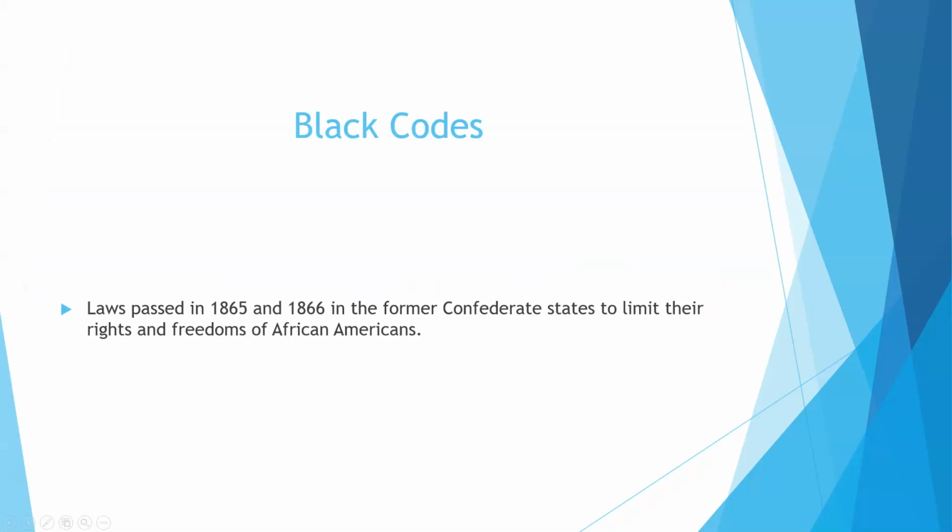All right, so our first vocabulary word is black codes. Black codes are laws that were passed in 1865 and 1866 in the former Confederate States to limit the rights and freedoms of African Americans. Black codes.